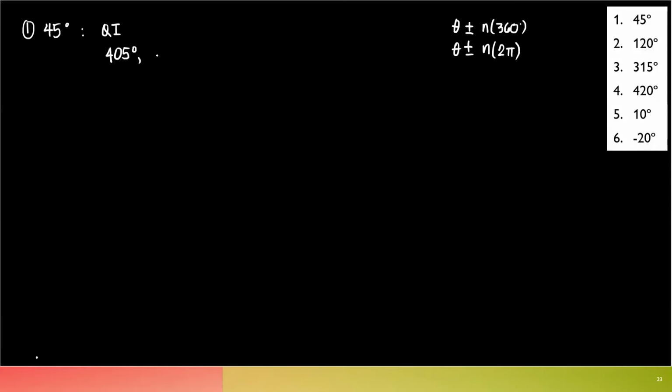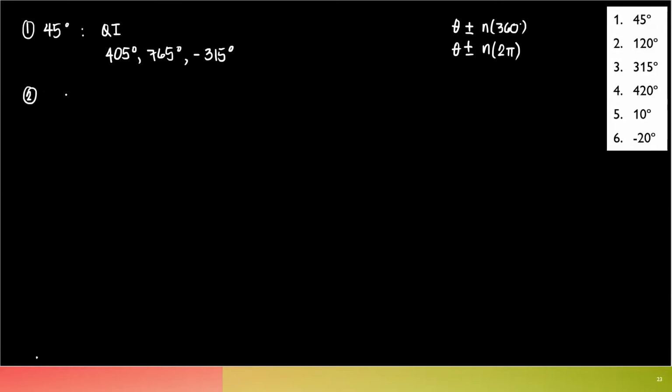The next coterminal is what? Add another 360. This becomes 765 degrees. Now, I'm asking for the first or the biggest negative. So 45 minus 360, what will that be? Negative 315 degrees. So that's the answer for number 1.